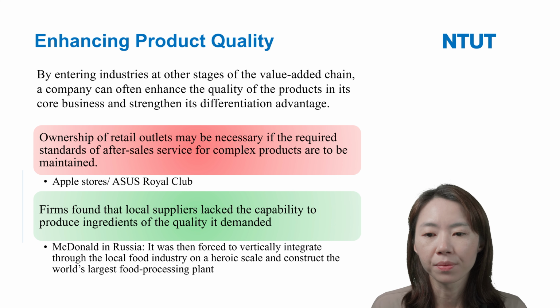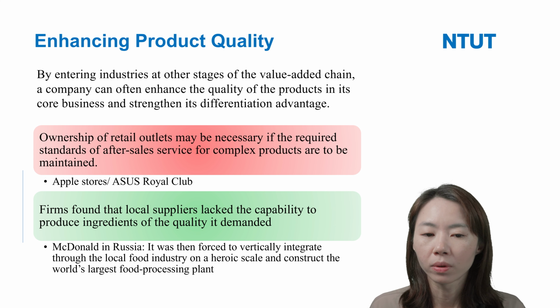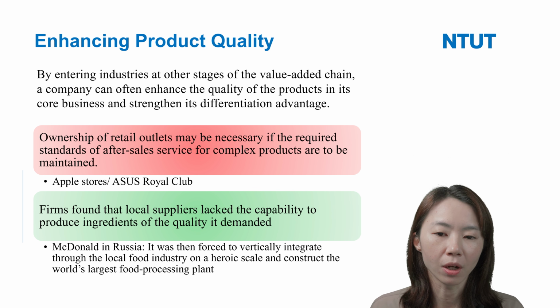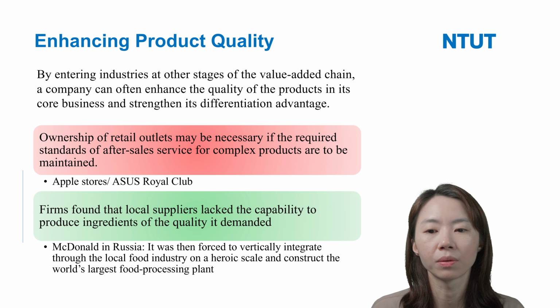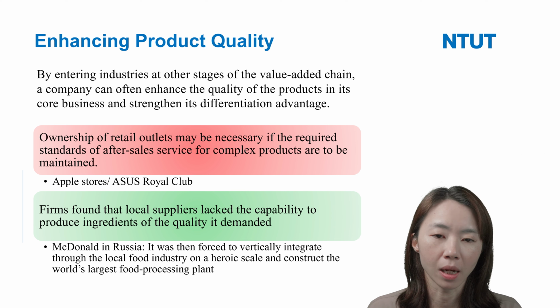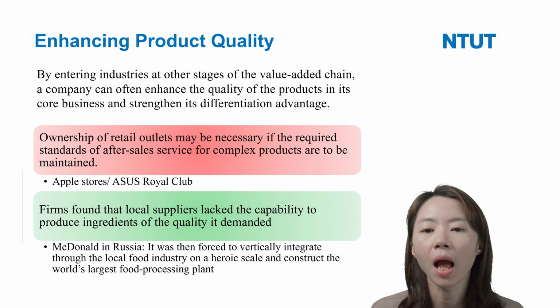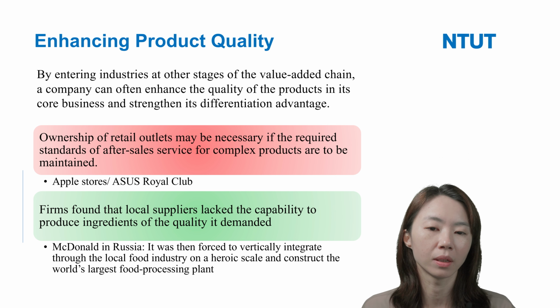So we can say that firms do backward vertical integration or forward vertical integration. Okay, forward vertical integration like Apple, the Apple Store, the Asus Royal Club. This can enhance their service quality and their after-sales service quality, right?